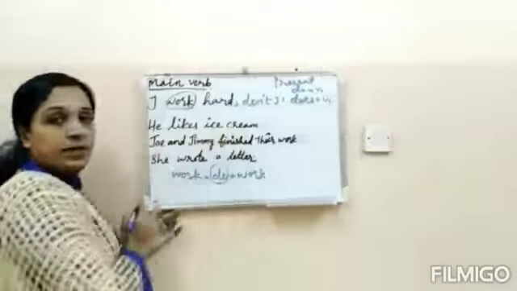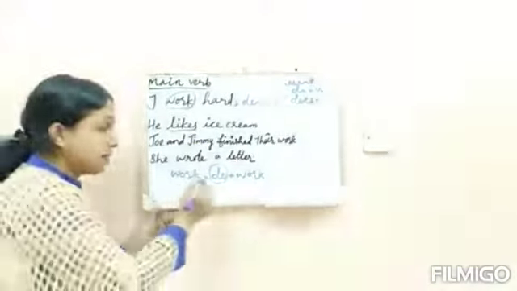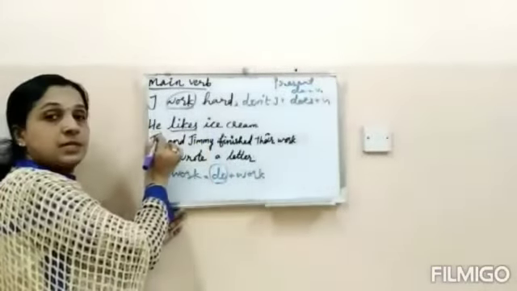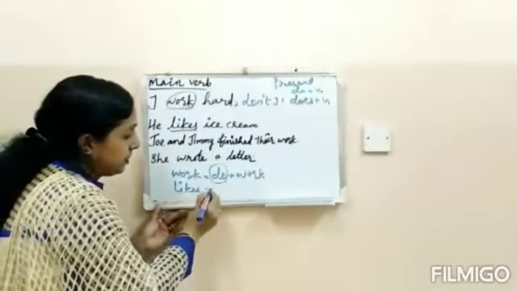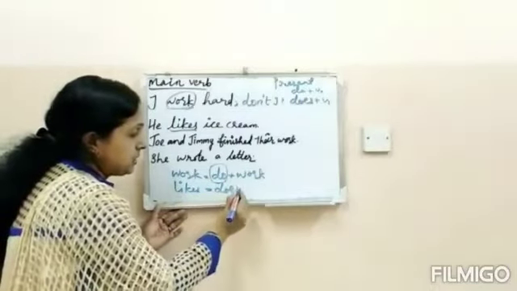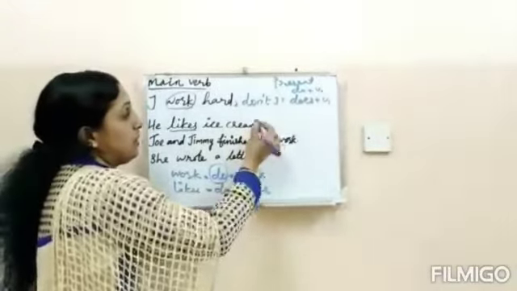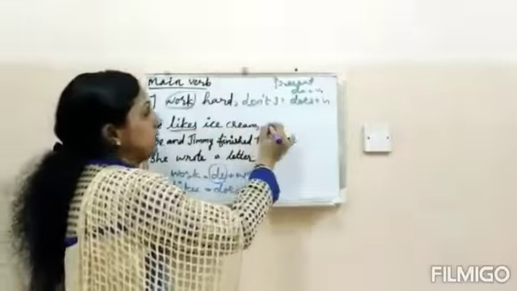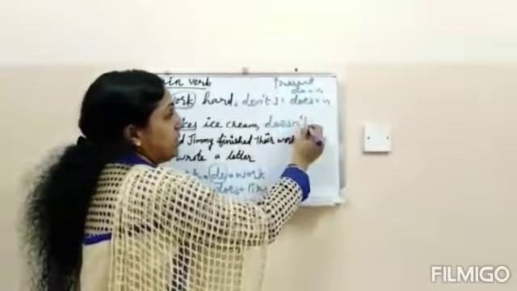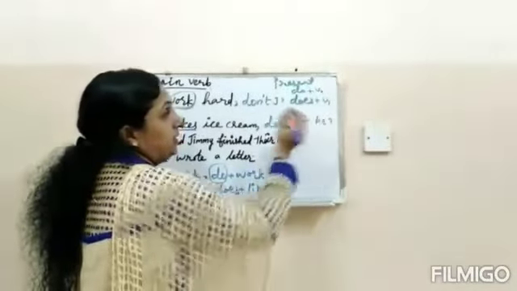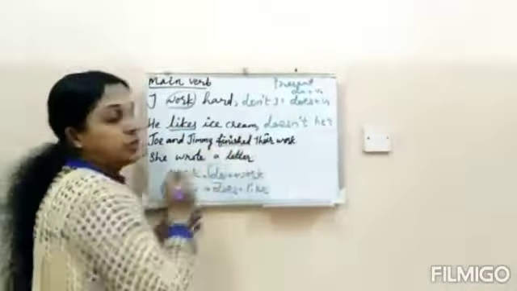He likes ice cream. This is in which tense? It is in present tense. Likes, because he is the subject. Does plus like. So, he likes ice cream, comma, does. It's a positive sentence, that is why doesn't he.